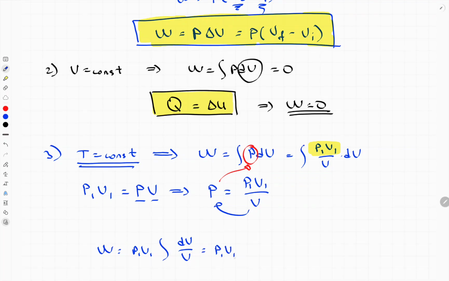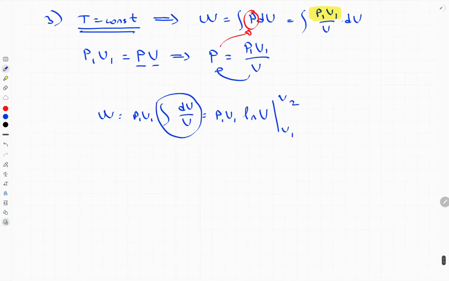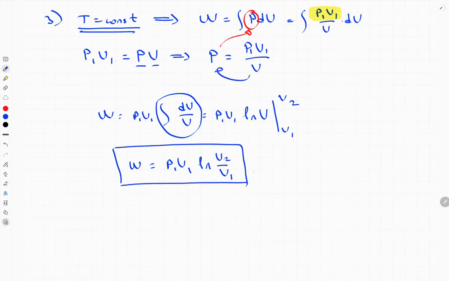So P1 V1 times the integral of this part, which equals ln V from the initial volume V1 to the final volume. At the end we will get this kind of equation, ln V2 over V1.